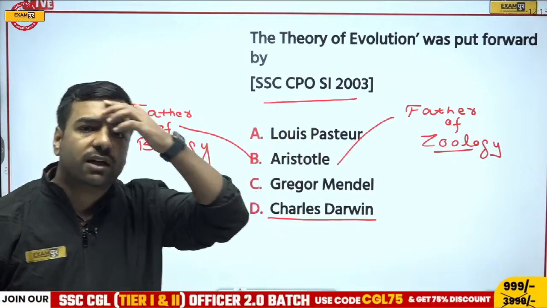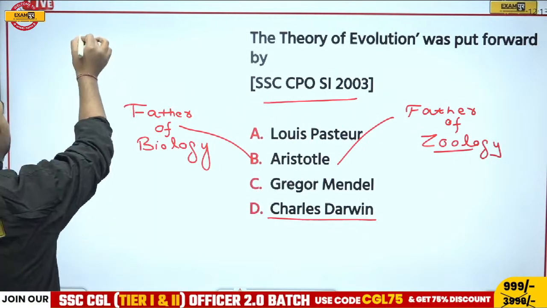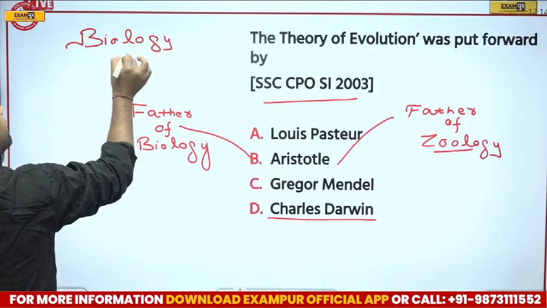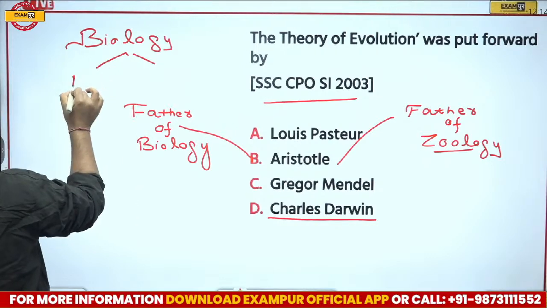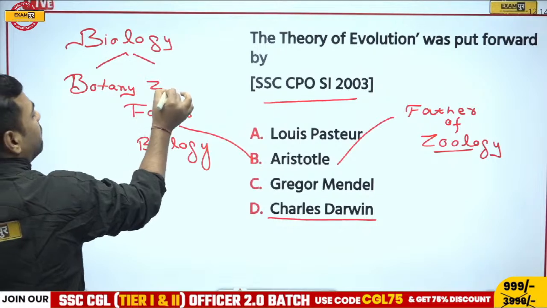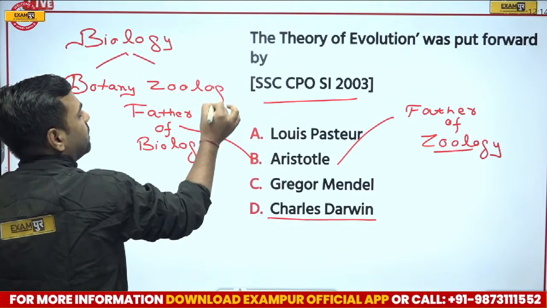Yeah, Vinod, absolutely correct. Your answer was correct. If I talk about biology, biology has two main branches, where first of all we'll talk about botany, and another one is zoology. Now what is that?